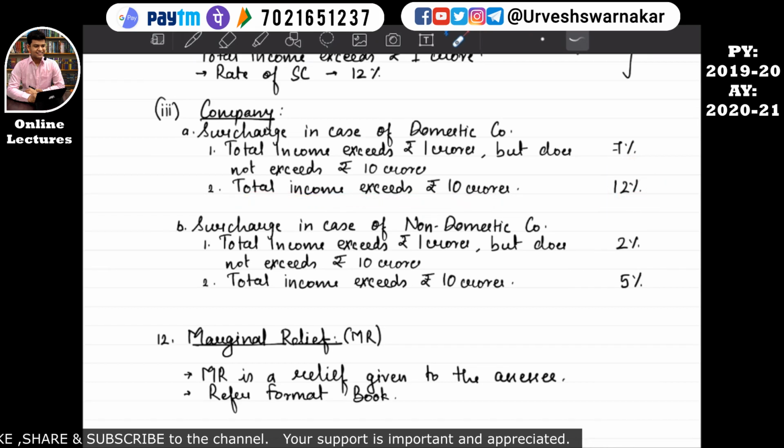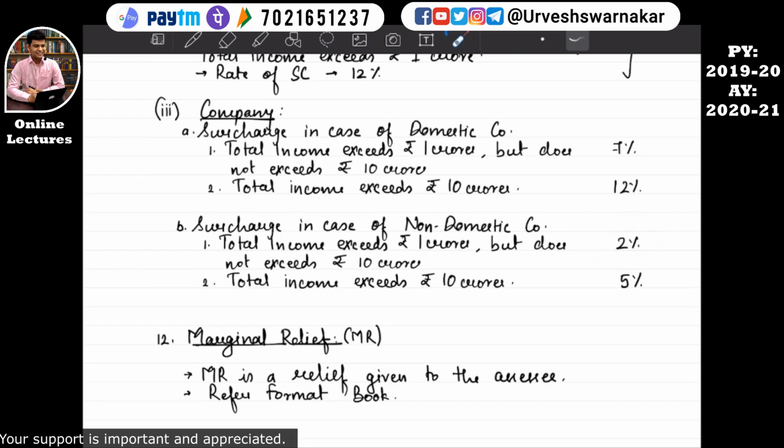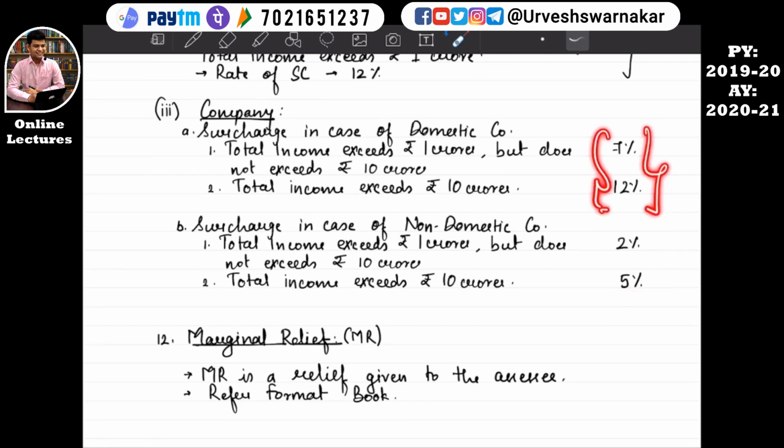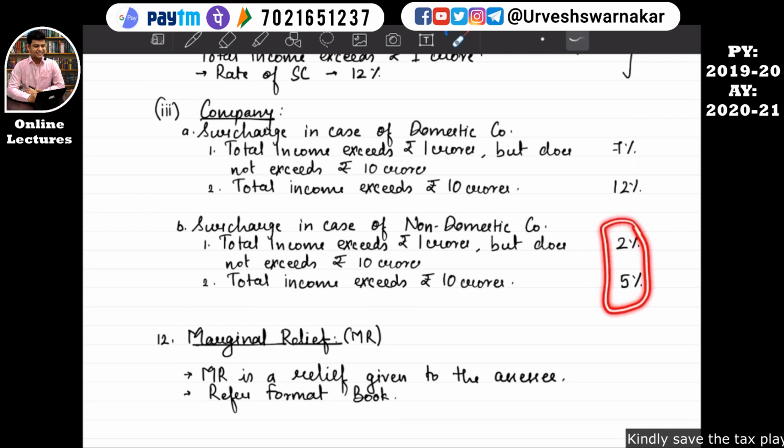What is the surcharge in case of a non-domestic company, that is a foreign company? If the total income exceeds rupees 1 crore but does not exceed 10 crore, then the rate of surcharge is 2%. If the total income exceeds rupees 10 crore, then the rate of surcharge is 5%. Now you may be wondering, why is there this discrimination? Indian companies have to pay a surcharge of 7% and 12%, which is much higher than a foreign company. So why is this the case?